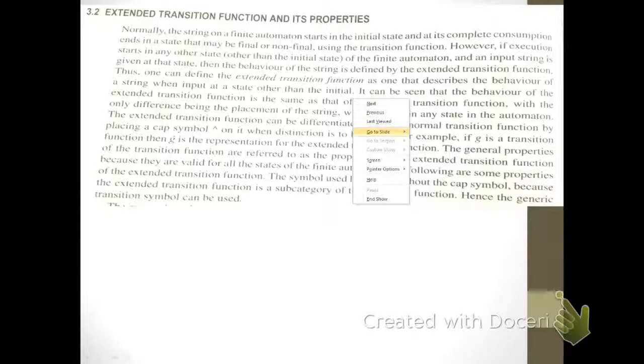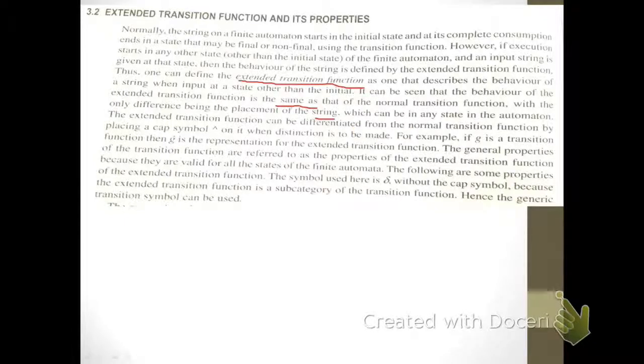So it can be seen that the behavior of the extended transition function is the same as that of a normal transition function, with the only difference being the placement of the string, which can be in any state in the automaton. Thus the extended transition function can be differentiated from the normal transition function by placing a small cap symbol on it where distinction is to be made. For example, if δ is a transition function, then δ with a cap symbol on top is a representation of the extended transition function δ.